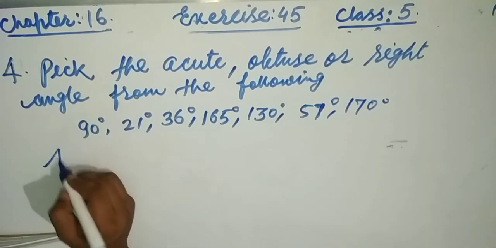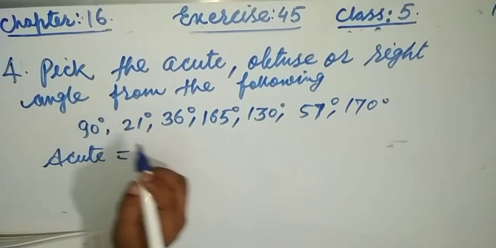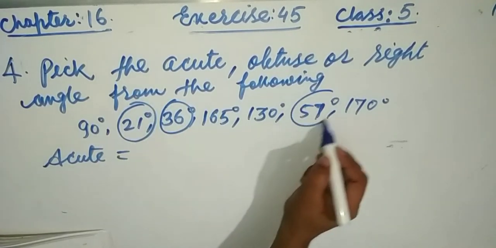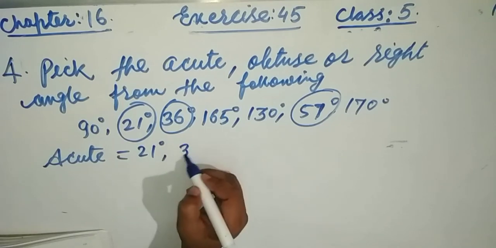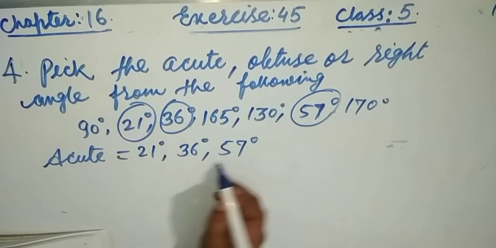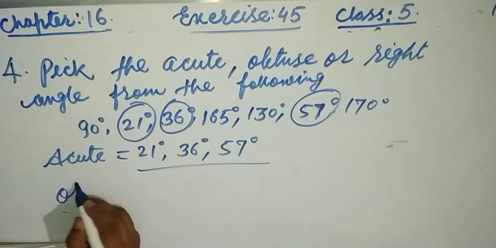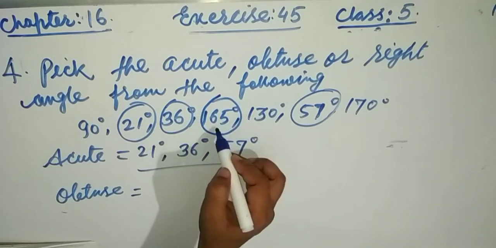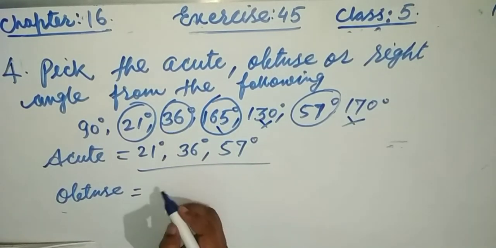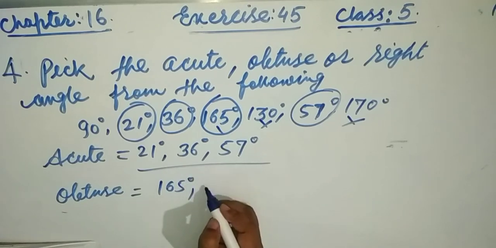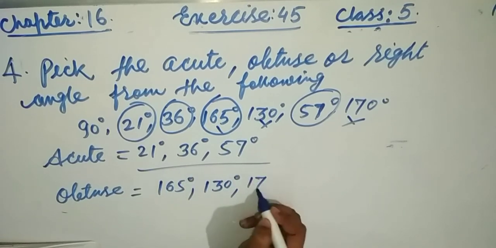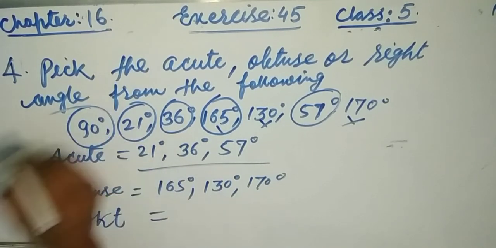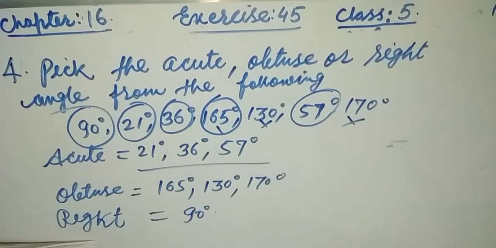We have to pick acute first. An acute angle is less than 90 degrees. So these are the acute angles. Now obtuse: an obtuse angle is more than 90 degrees. So 165, 130, 170. Now the last, right angle. A right angle is 90 degrees. Only one is the right angle, 90 degrees. I hope you understand.